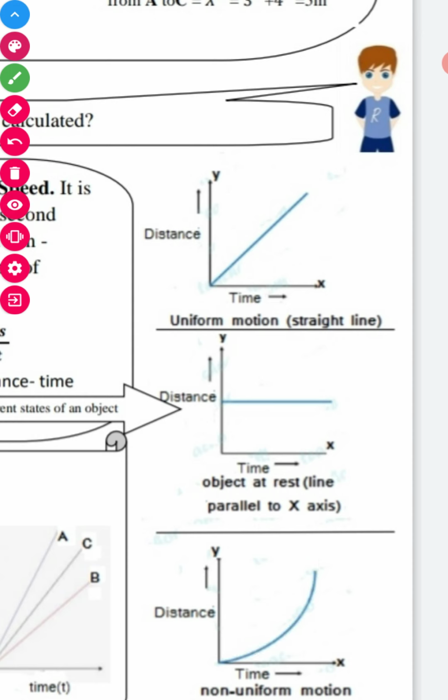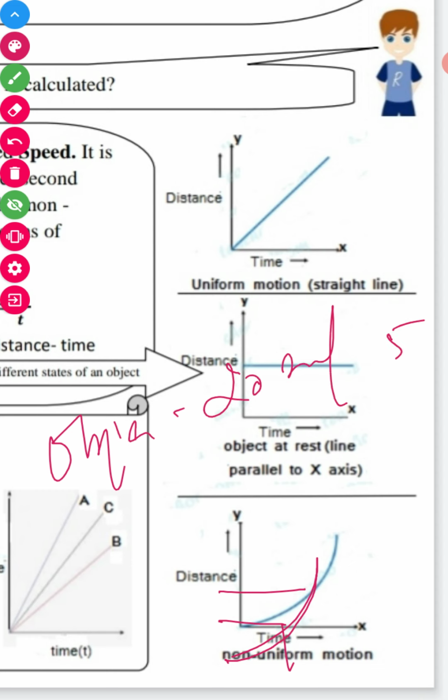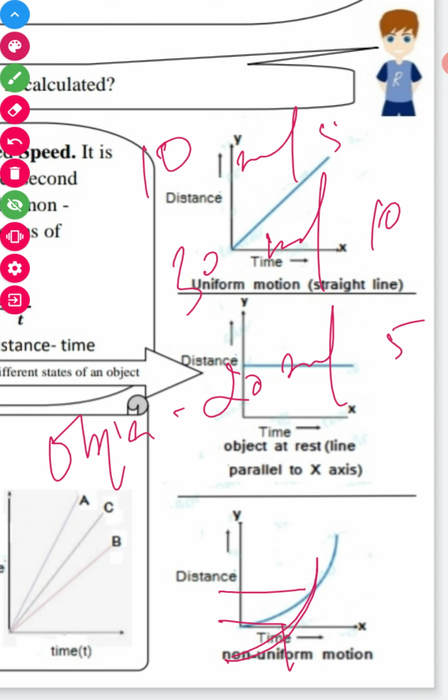Let's say, again the example which I have already told you about, the condition when you come to school along with your mother on a scooty. First, an object travels a distance of 20 meter in 5 second, then speed increases up to 30 meter in the next 5 second, then it decreases to 10 meter in another 5 second.